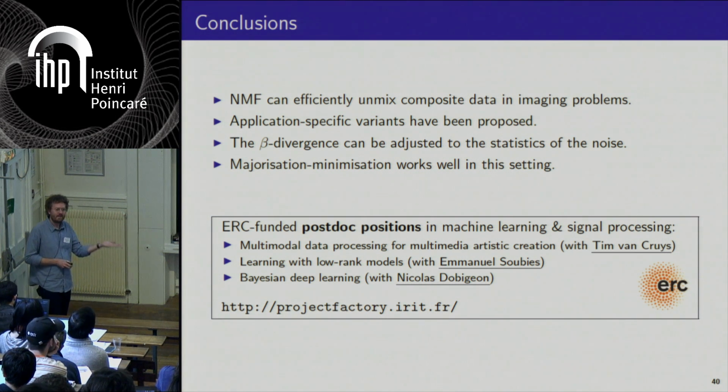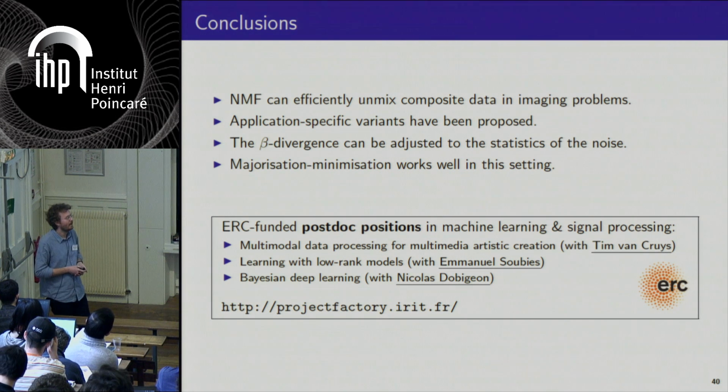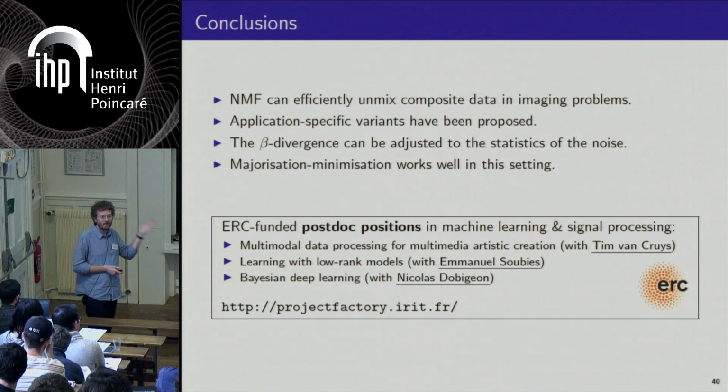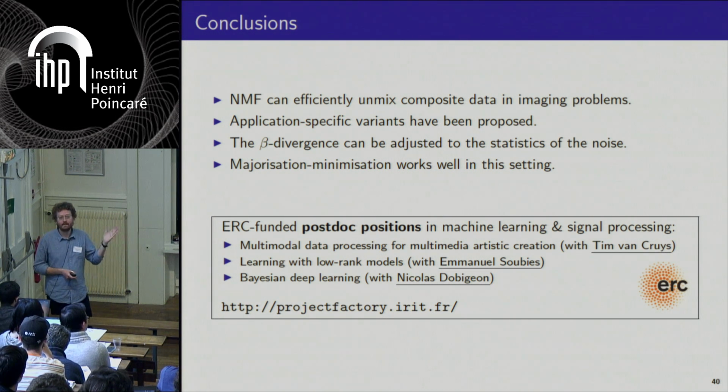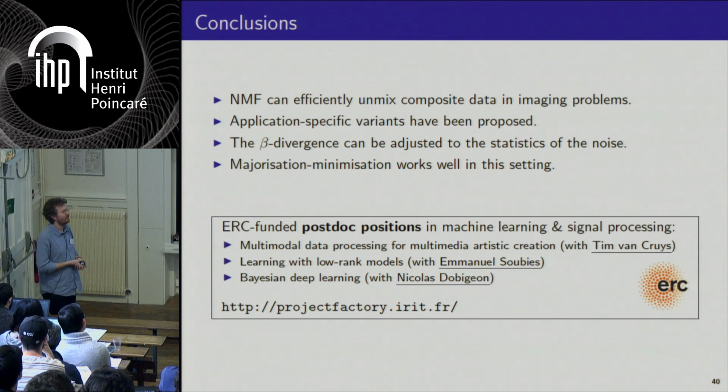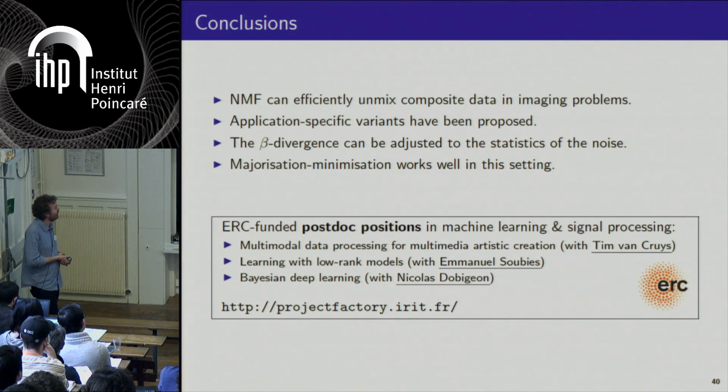The beta divergence is interesting because you can adapt to the statistics of the noise, either using cross-validation, interpolation, or given label data. And majorization minimization works very well in this setting. You can obtain workable algorithms with linear complexity per iteration. It's very easy to implement, no hyperparameter to tune.